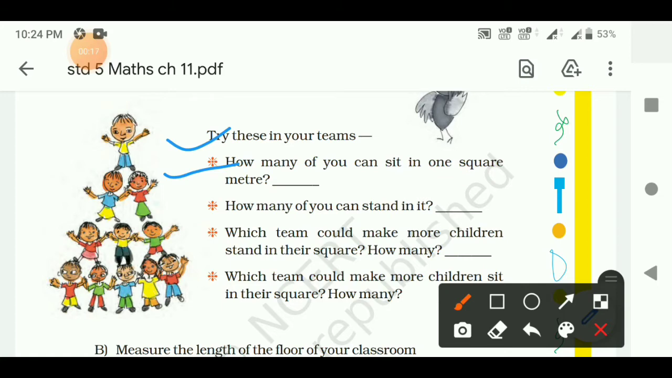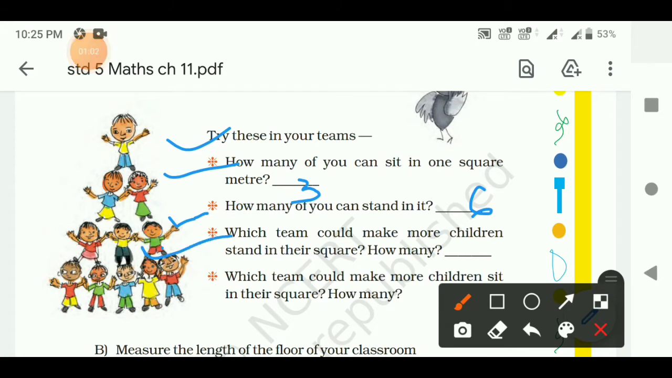Here I think 3 students can sit in 1 square meter. So you have to write, 3 of us can sit in 1 square meter. Then the second question, how many of you can stand in it? Obviously most students can stand in 1 square meter. So I think 6. You can write here, 6 of us can stand in it.